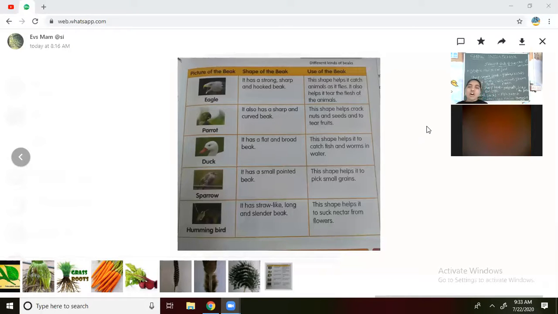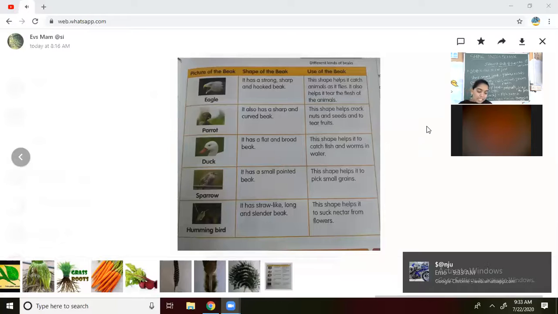It has a short and curved beak. Sharpness will be there and the curved beak is also there for the parrot. And next one, what is the use? This shape helps to crack. What's the meaning of crack? To cut or to divide, to break. The meaning of crack is to cut or to divide or to break nuts and seeds and fruits.